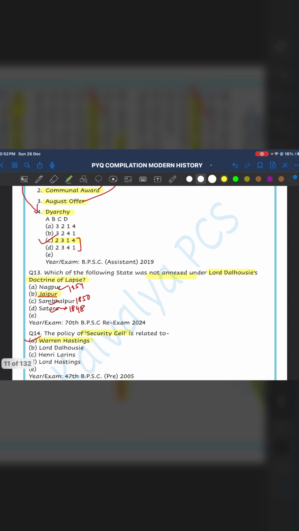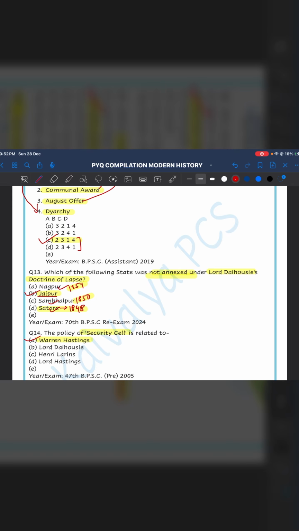Next question is, which of the following states was not annexed under Lord Dalhousie's doctrine of lapse? Nagpur was annexed in 1854. Sambalpur came to be annexed in 1850. Satara came to be annexed in 1848. It was Jaipur which was not annexed during that period. So the answer would be B, Jaipur.